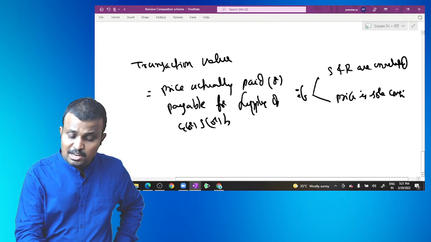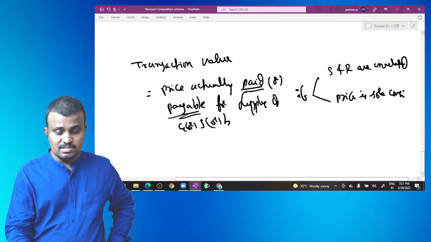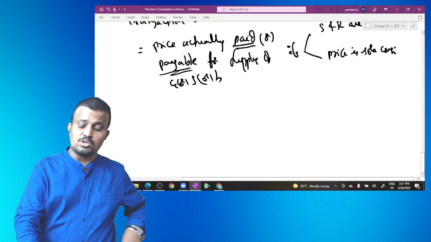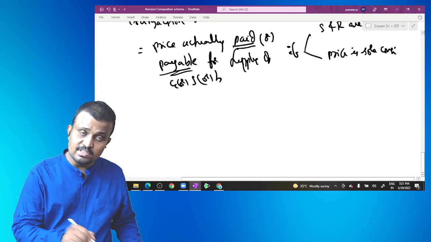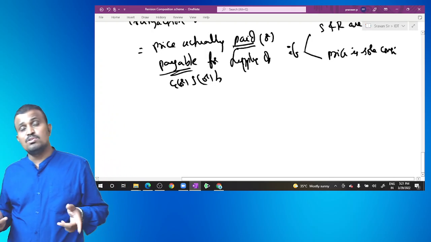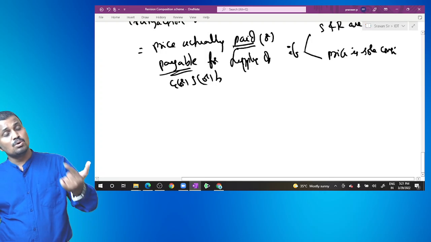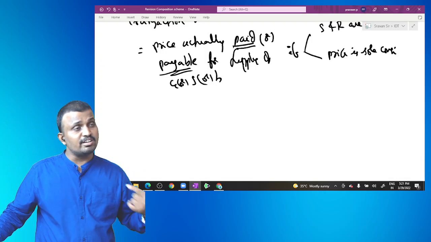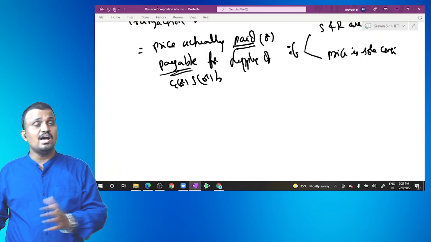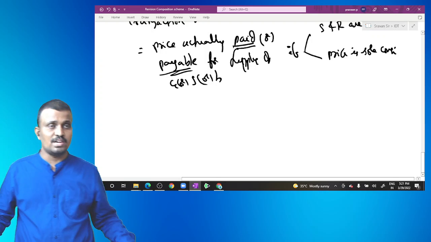So the price actually paid or payable means the total amount paid previously, the total amount paid at present and the total amount to be paid in future are all included as a part of the transaction value.